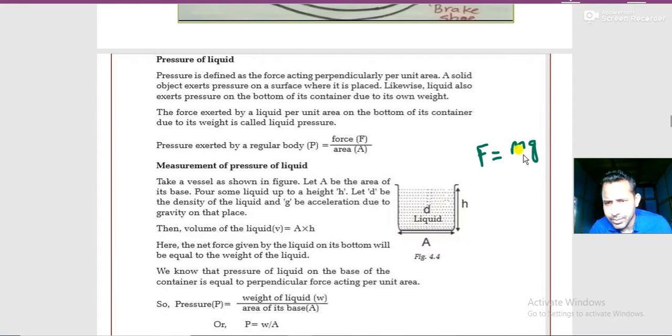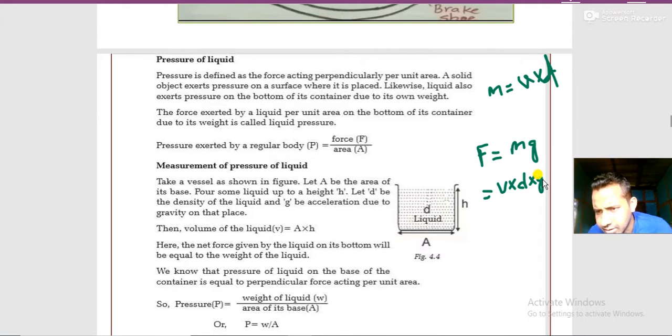Here m means the mass of the liquid. Mass equals volume into density, m equals volume into density of liquid. Just place those values: volume into density into g. G means acceleration due to gravity. It depends upon the place, whether it is on the moon, or on Mount Everest, or on the surface of the earth.